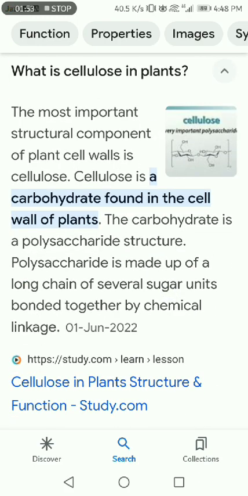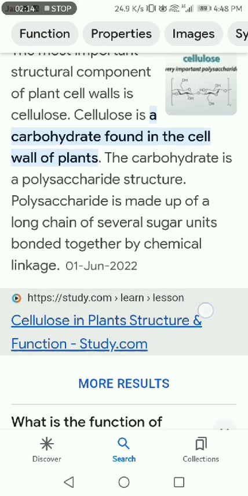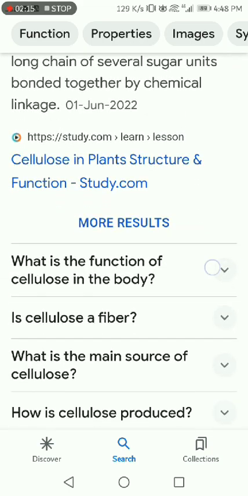The most important structural component of the plant cell wall is cellulose. Cellulose is a carbohydrate found in the cell wall of plants. The carbohydrate has a polysaccharide structure. A polysaccharide is made up of a long chain of several sugar units bound together by chemical linkages.